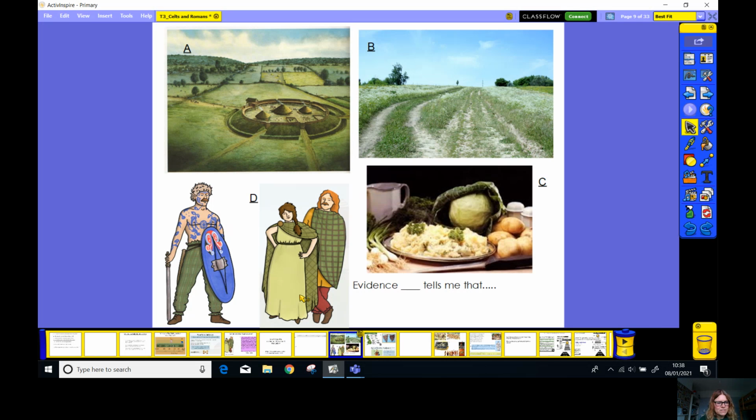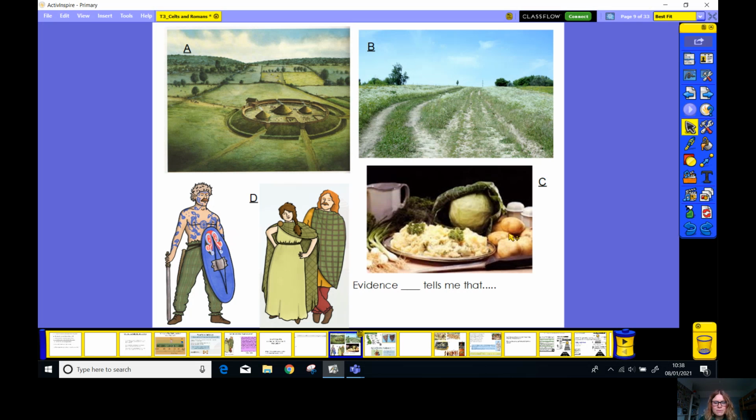Now this is interesting. We've seen this picture already, haven't we? This is what they looked like, but this is quite interesting. What does this tell us? Do you remember what the Roman historian said? Can you see what's going on with his hair here? He's got a moustache. What did that tell us? But he's also got these blue markings all over his body. I'm going to set you a little challenge, almost as a piece of other homework. Can you find out what they wrote and drew all over themselves, the Celts, and why they did it?